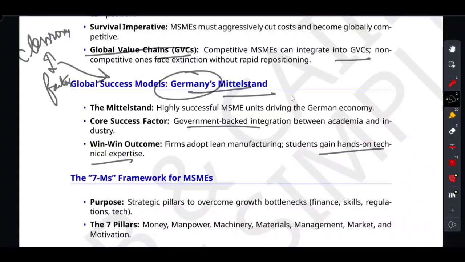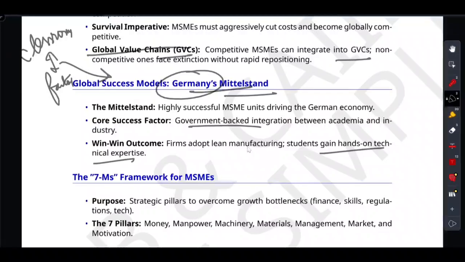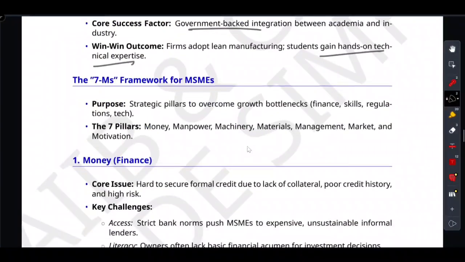Right. Now, how do Indian businesses emulate that German success? They have to master the 7M framework, the so-called 7 pillars. Here is your forever memory hack for the exam. Don't try to memorize 7 random words starting with M.